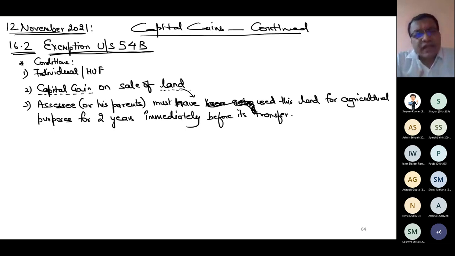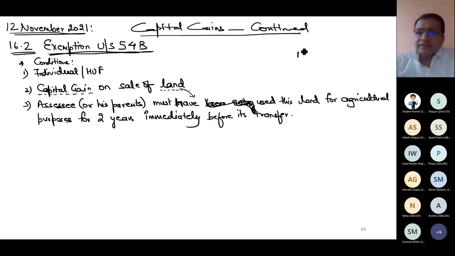Just because I purchased land today, and for the next 1 month I am using it for agricultural purpose and then I am selling this land, that is not covered under section 54B. For 54B, the condition is that at least 2 years you have given to use that land for agricultural purpose. So the 2 years time limit is a must.